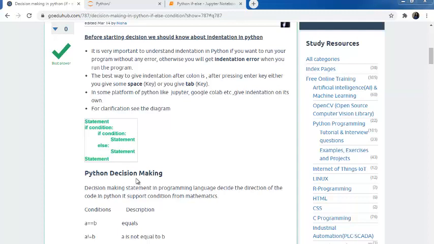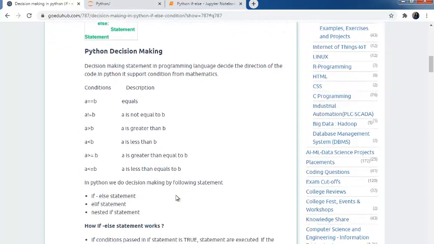Decision making is based on conditions. So decision making statements in the Python programming language decide the direction of the code. Python supports conditions from mathematics like equal equals, which will check the equality of two operands, and then we have not equal, greater than, less than, greater than or equal, and less than or equal. So we will check these conditions. In Python, we do decision making by the following statements: we can write an if-else statement, we can write only an if statement, we can write if-elif-else, and we can write nested if statements.